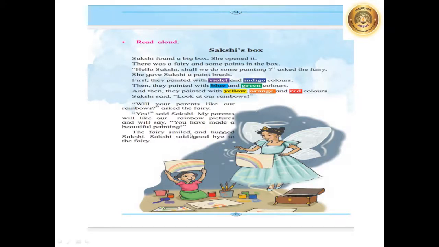The fairy smiled and hugged Sakshi. Because she said that parents will be happy, Fairy also became happy and then she smiled at her and she hugged her. Means what? She took her close and loved her. Now Sakshi said goodbye to the fairy.